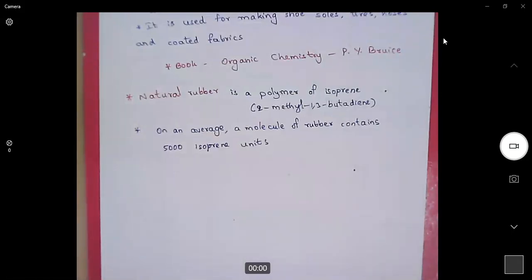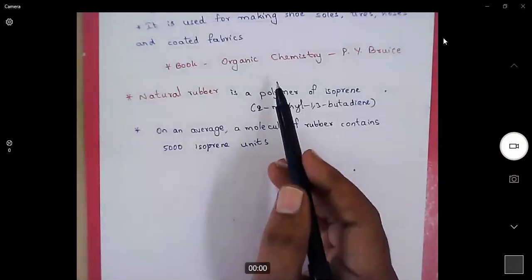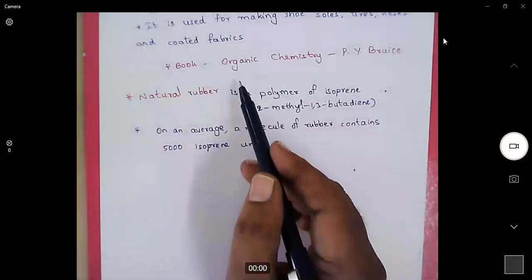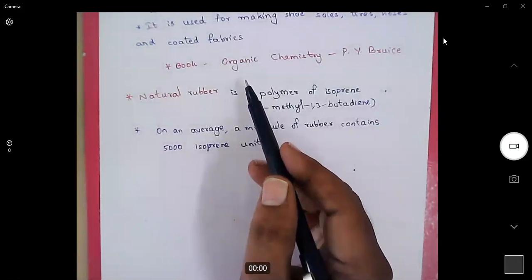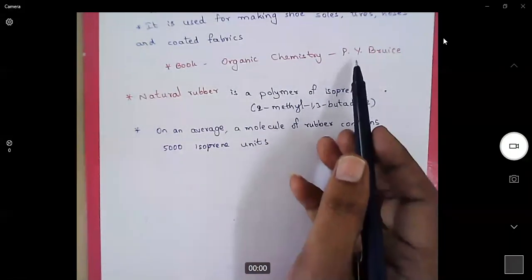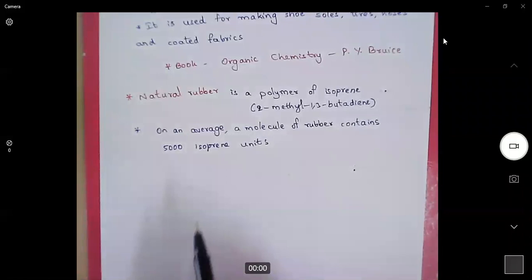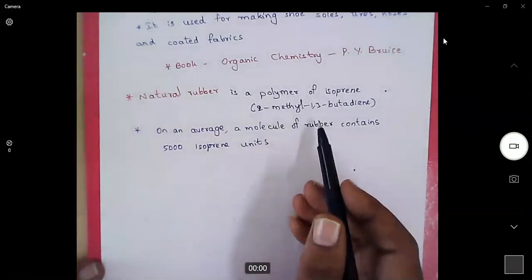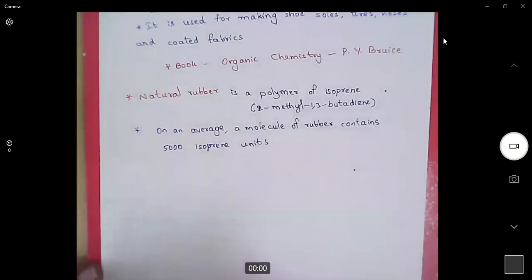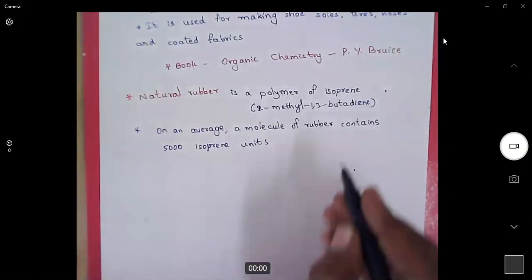We will discuss two more examples for coordination polymerization. For more details on polymers, as far as the organic chemistry part is concerned, please read P.Y. Bruce's book. Natural rubber is a polymer of 2-methyl 1,3 butadiene, whose common name is isoprene.